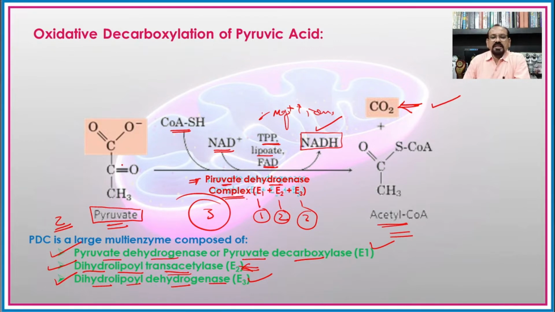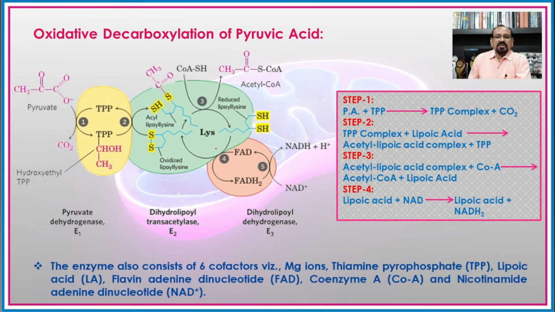So we can say that this pyruvate dehydrogenase complex is nothing but the combination of the three different enzymes. In addition to these three enzymes, there is a need of some cofactors, that is 6 cofactors. These 6 cofactors which are involved in this oxidative decarboxylation of the pyruvic acid into the acetyl coenzyme A include the magnesium ion, then thiamine pyrophosphate, then lipoic acid, then flavin adenine dinucleotide, that is the FAD, then coenzyme A, and nicotinamide adenine dinucleotide, that is the NAD.